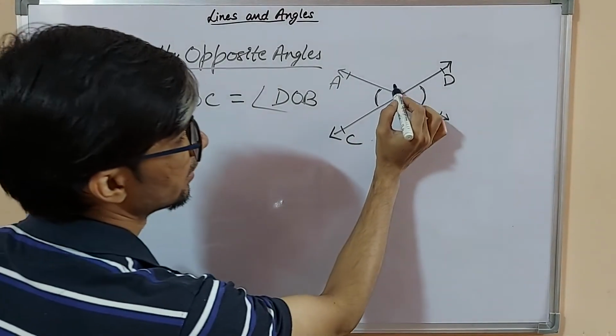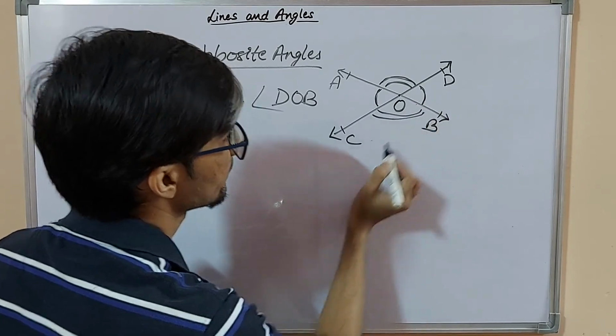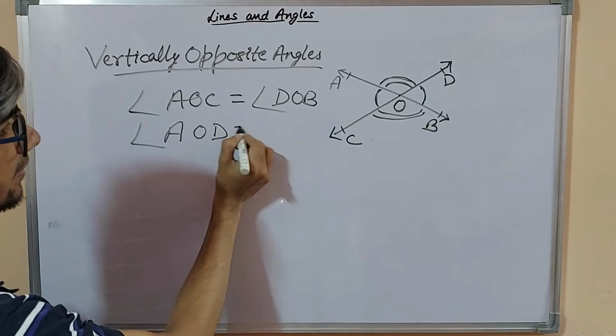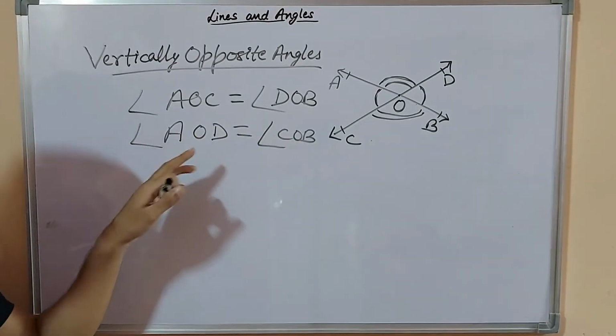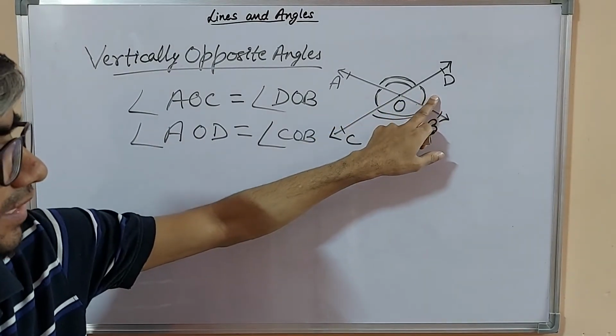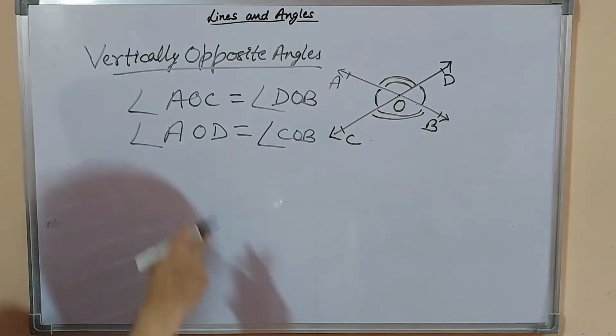Also this angle AOD is equal to angle COB. These are vertically opposite angles and these are also vertically opposite angles. So we have two pairs.